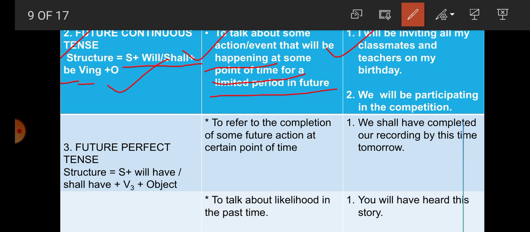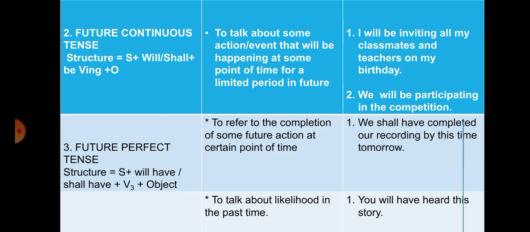So here, students, when will that action be happening? In future. I will be inviting all my classmates and teachers on my birthday. So this indicates a future action that will be happening in future. Next example, we will be participating in the competition. So will be participating indicates that the action will be happening in future. So students, we have got here that future continuous tense talks about some action or event that will be happening at some point of time.